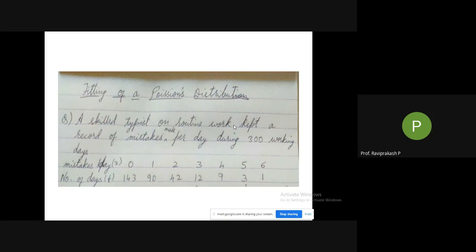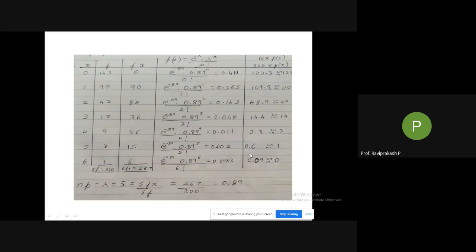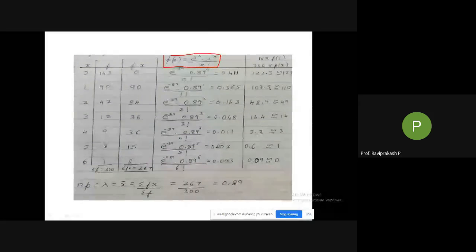Can anybody tell me what is P of X in Poisson's distribution? e raised to minus lambda into lambda raised to x upon x factorial. Yes, you are very right. So you can see here, P of X is equal to e raised to minus lambda into lambda raised to x divided by x factorial. You already know this particular formula for P of X for Poisson's distribution.